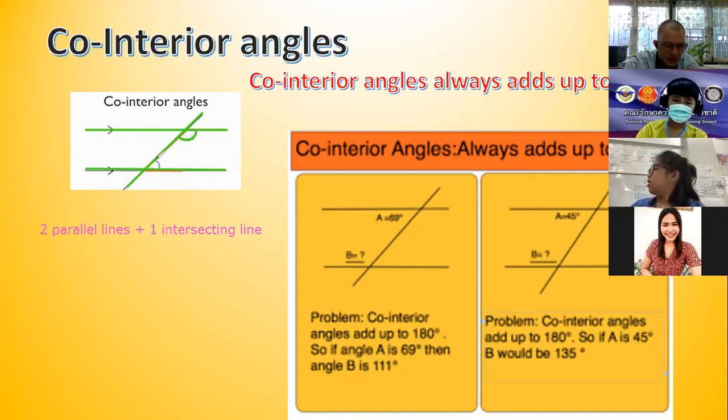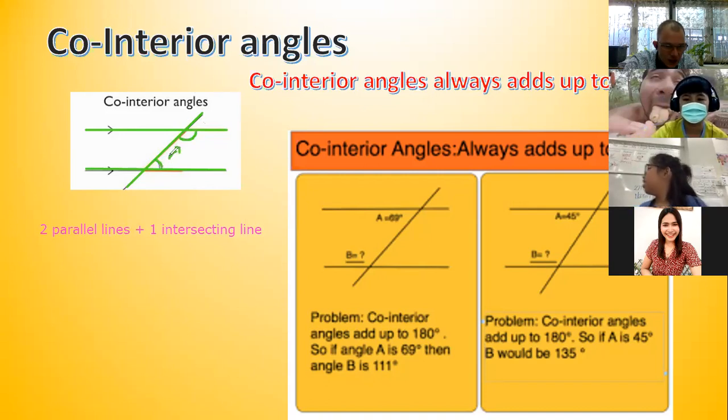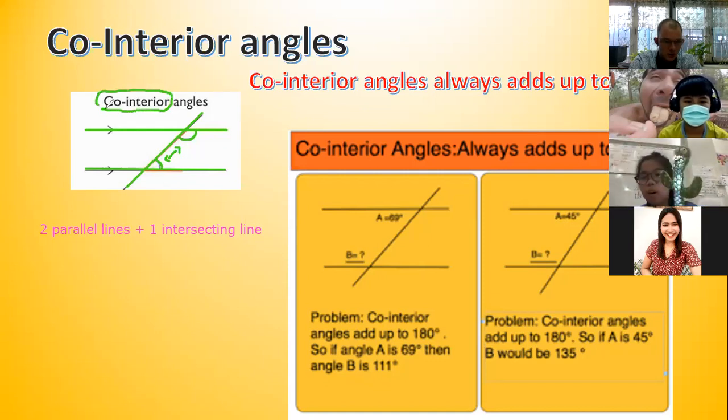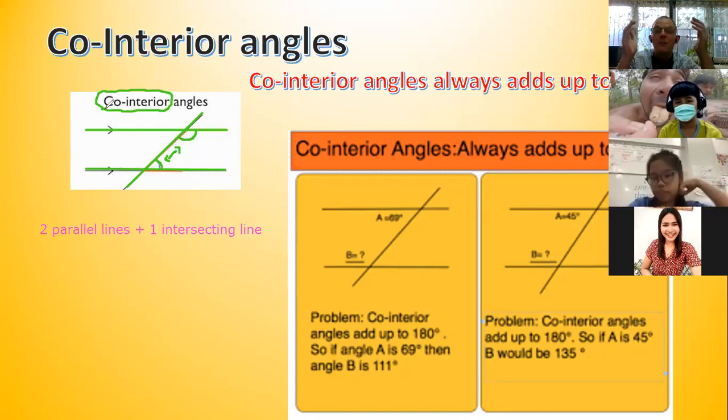Pay attention, pay attention. Here's another angle. Do you see they are opposite each other? We call these ones co-interior angles. Now, co-interior angles always add up to 180 degrees.